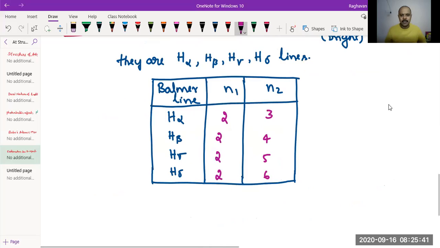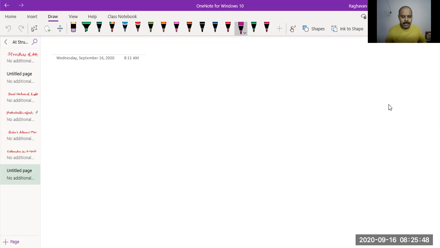Okay. So these are the 4 bright lines in the Balmer series. Just know. We'll proceed ahead. So we are going to take now the limitations of Bohr's theory and the merits of Bohr's theory. Okay. So first we'll take up merits.